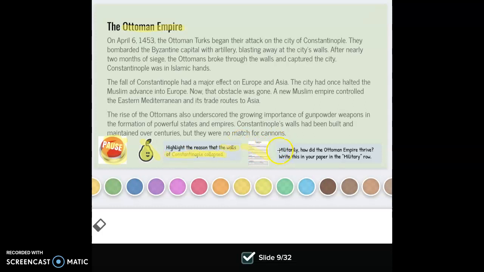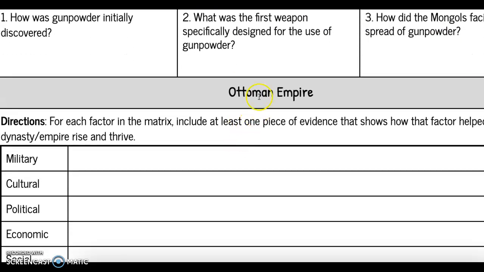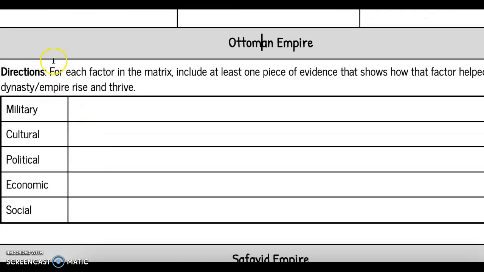Now on my paper, I'm looking at militarily, how did the Ottoman Empire thrive? Again, if I don't know what that means, I can look it up. You're going to write however the empire thrived militarily on your military row in your paper. So on the paper, we're now out of the development of gunpowder section and we're into the Ottoman Empire section. Directions say for each factor in the matrix, this little chart right here, include at least one piece of evidence that shows how that factor helped the dynasty or empire rise and thrive.